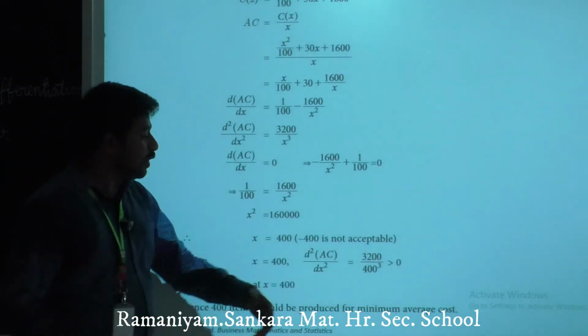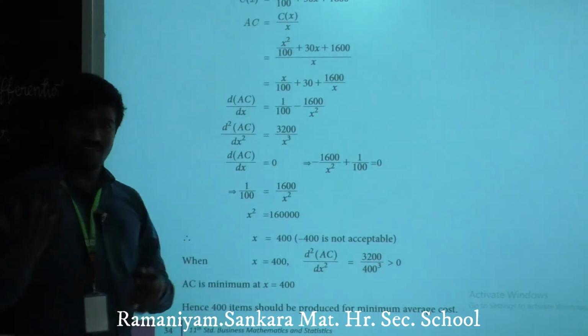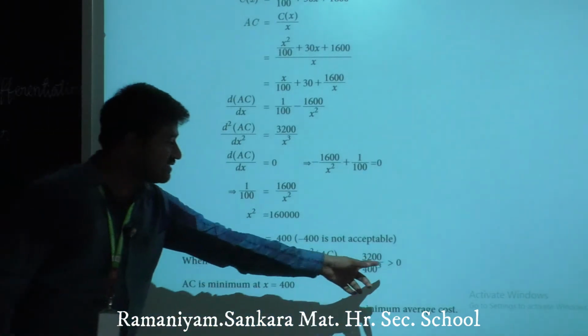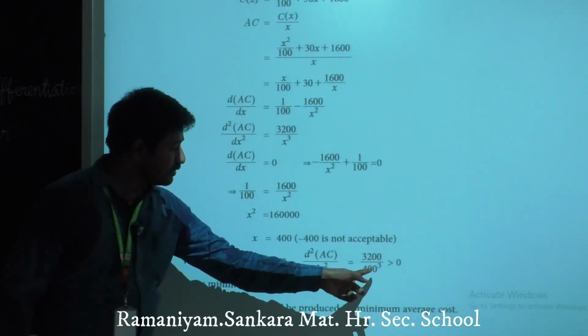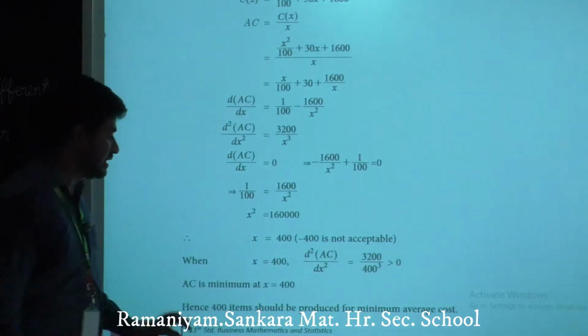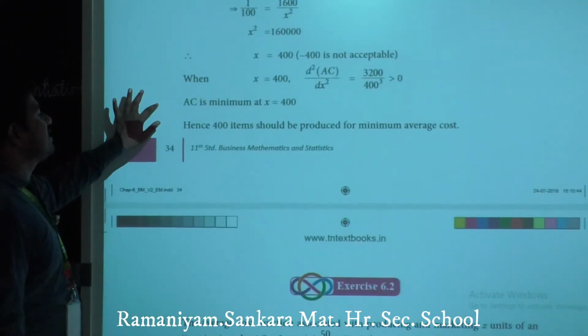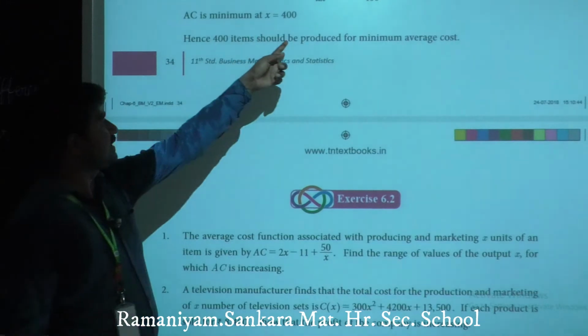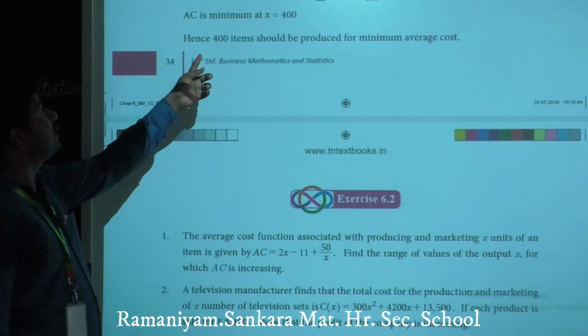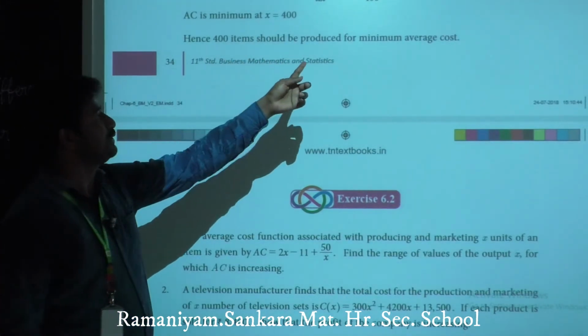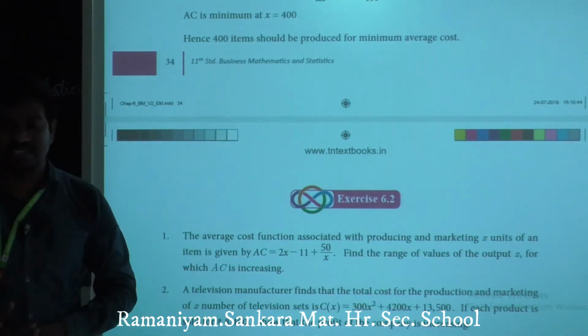If you wish to simplify, you can. Otherwise write straight away 3200 divided by 400 cube greater than 0. So average cost is minimum at x equals 400. Hence 400 items should be produced for minimum average cost.